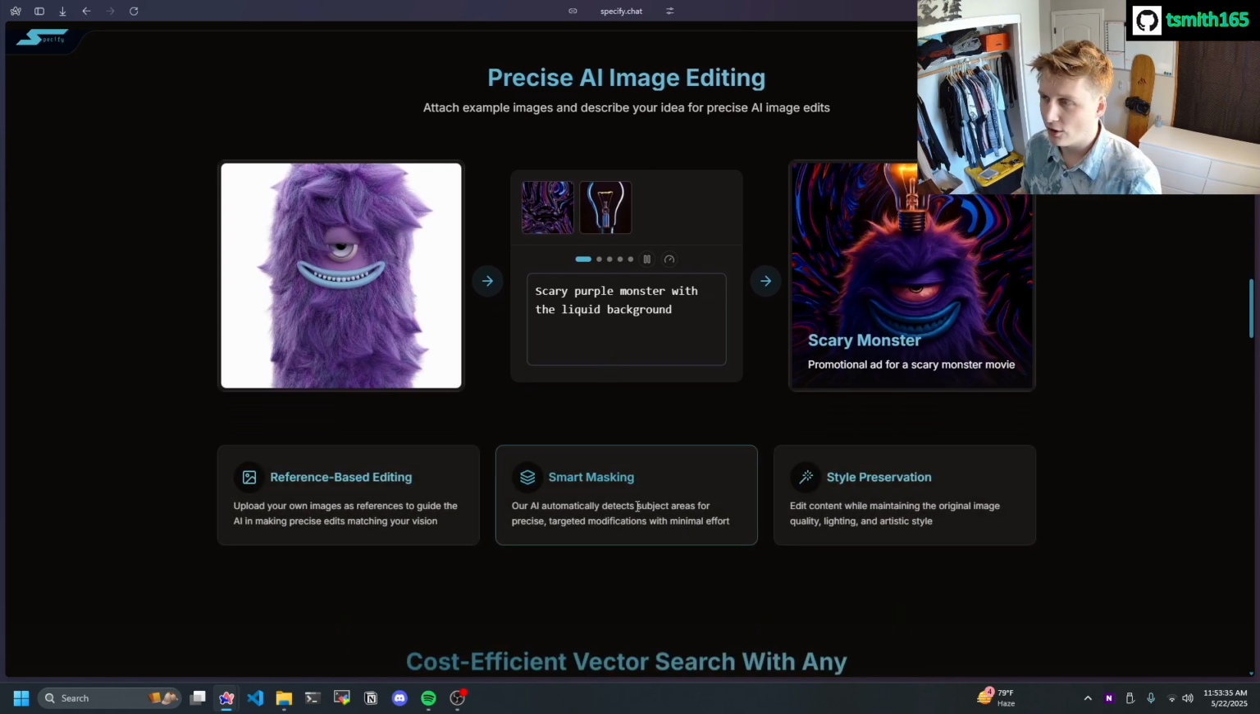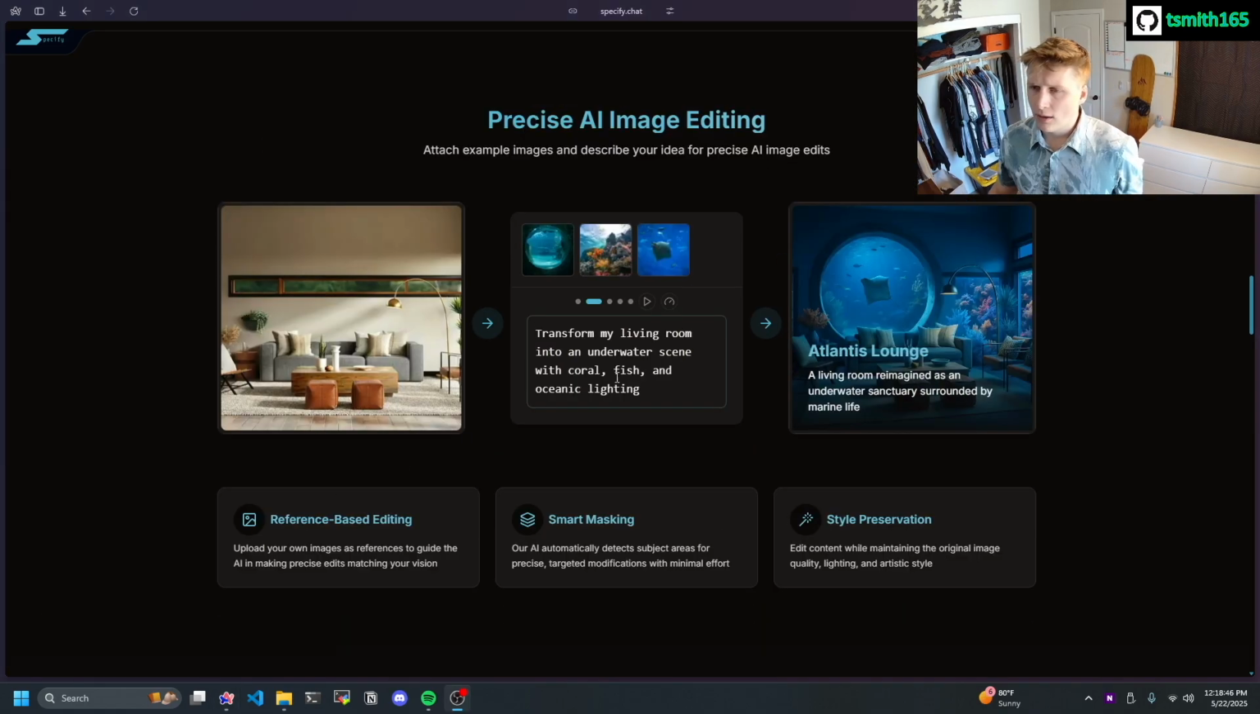You can see here we also offer AI image editing. So you can see here we have the main image we want to edit, and then we have 3 supporting images. So we have this underwater cave kind of circle thing here. We have this coral, and we have these sea creatures. And it turns it into this lounge with the big circle window with the sea creatures in it, and then the coral here.